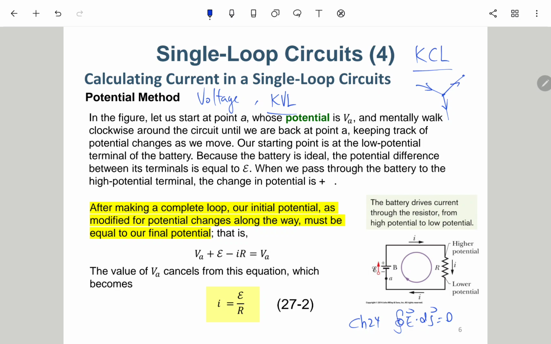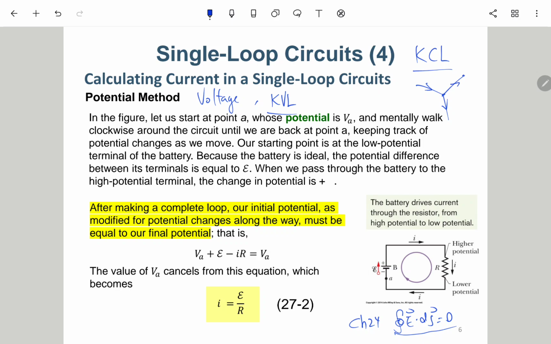If we don't involve any B field, then we get this, which equals negative V for a whole loop, to be 0. So this is what we call the KVL, Kirchhoff voltage law. In the textbook, it is just called the potential method.